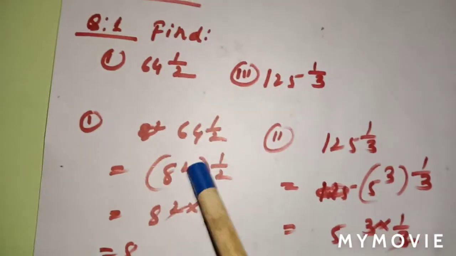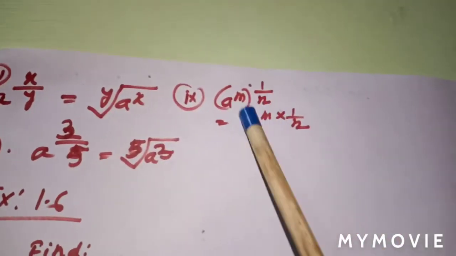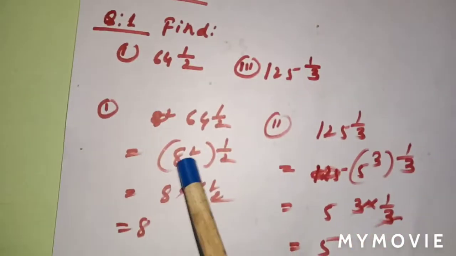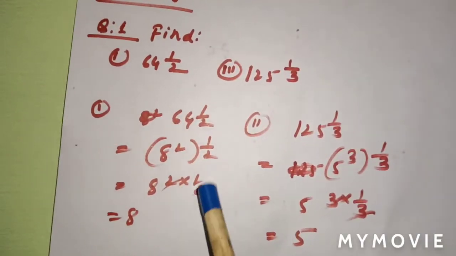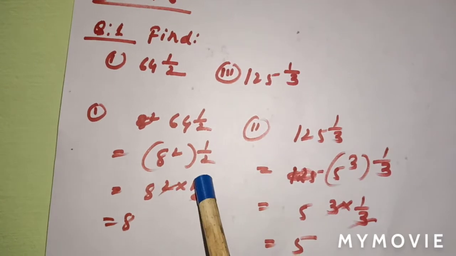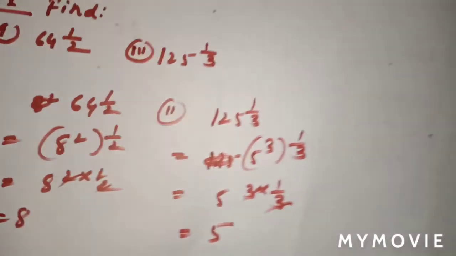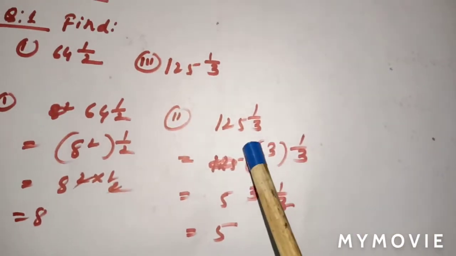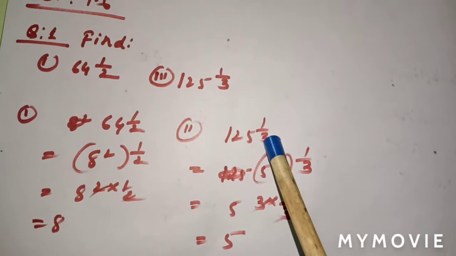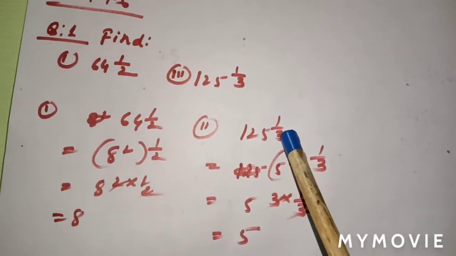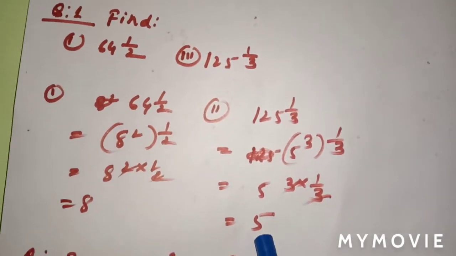Then the half exponent, so you can use this law: 2 into 1 by 2, the 2s cancel, what is left is 8 exponent 1, that is 8. Second, 125 to the 1 by 3: you have to express 125 as 5 cube, since the denominator of the exponent is 3. So 3 into 3 cancel, what is left is 5.